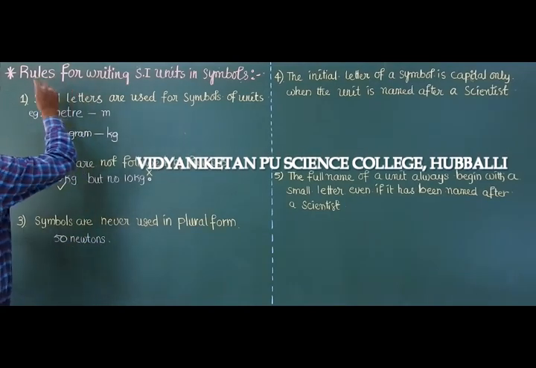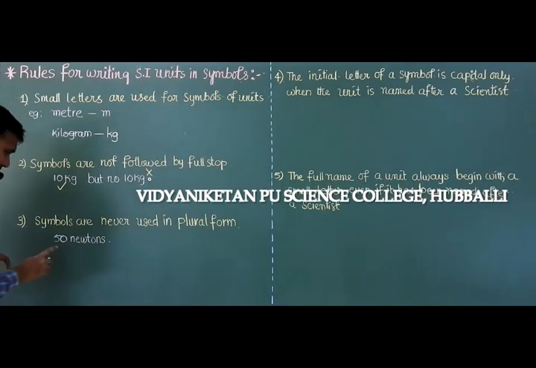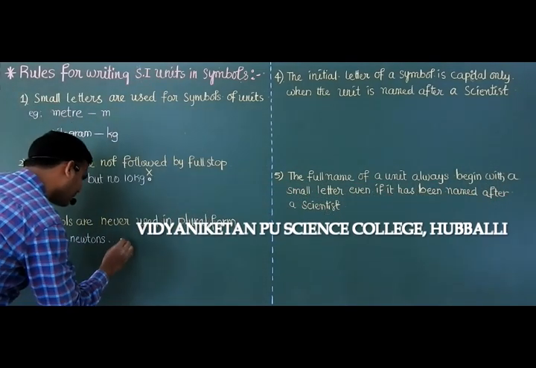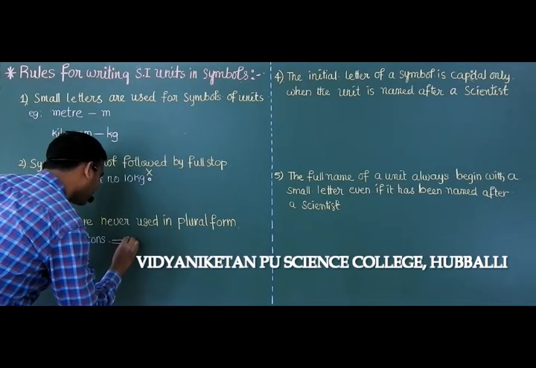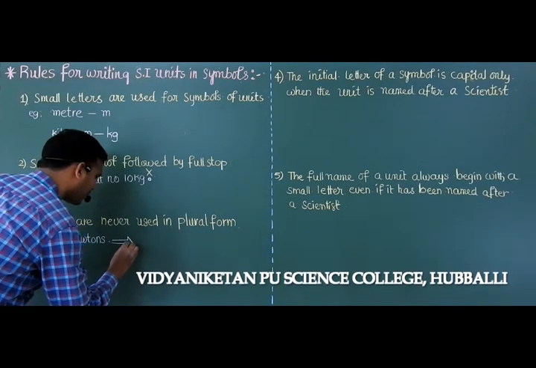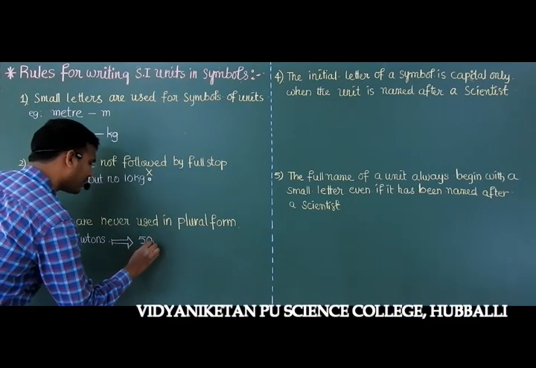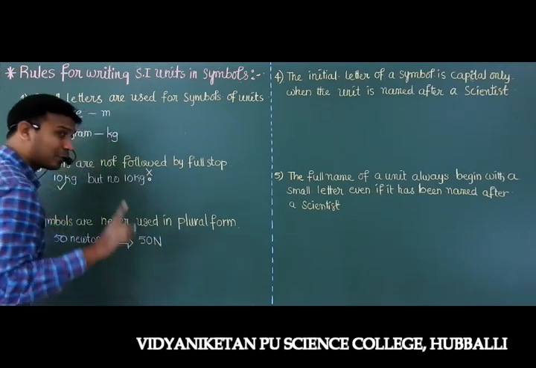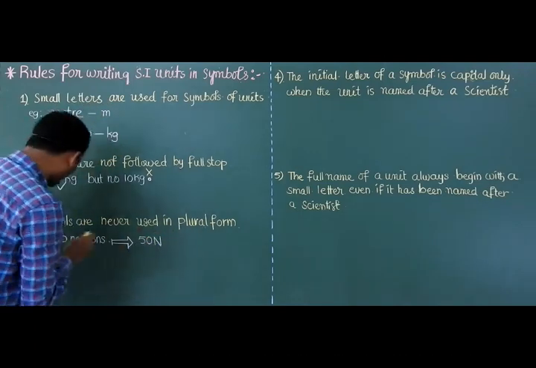But I am asking about rules for writing the symbols of an SI unit. So 15 newtons: how to write 15 newtons? This is the way. Write like this: 15 N. Don't add an s here. That is what I told you.